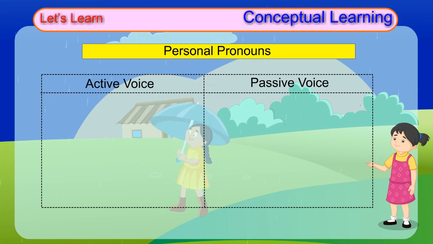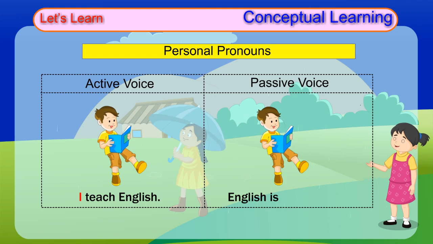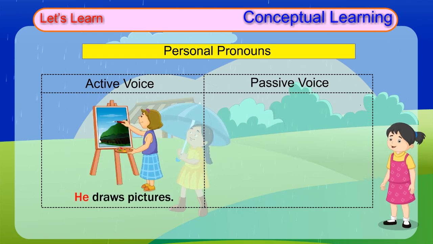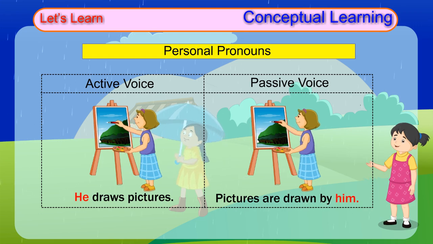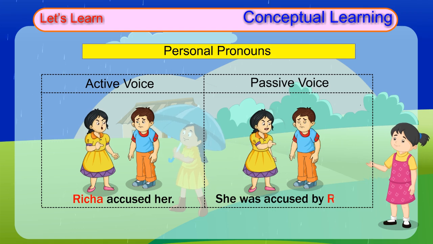Active voice, passive voice. I teach English. English is taught by me. He draws pictures. Pictures are drawn by him. Richa accused her. She was accused by Richa.